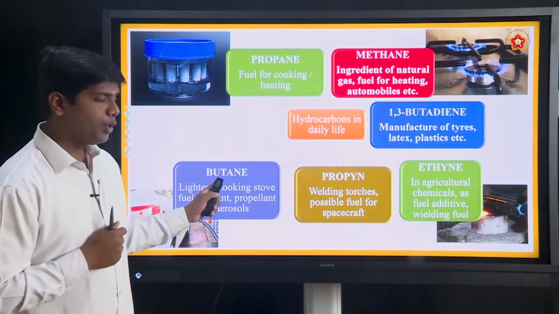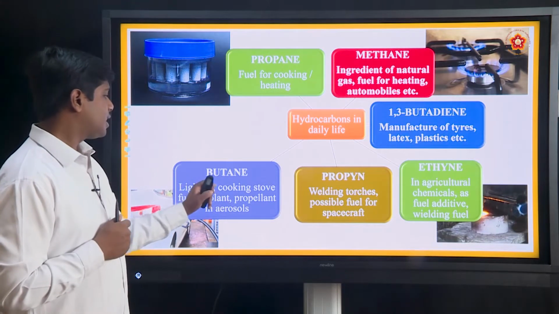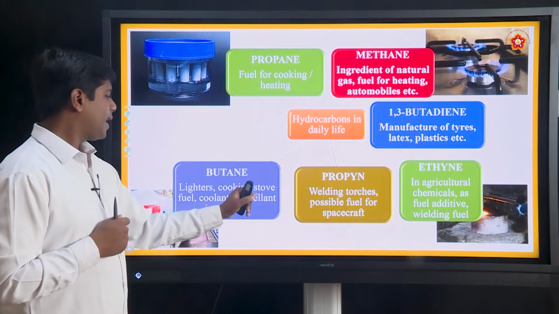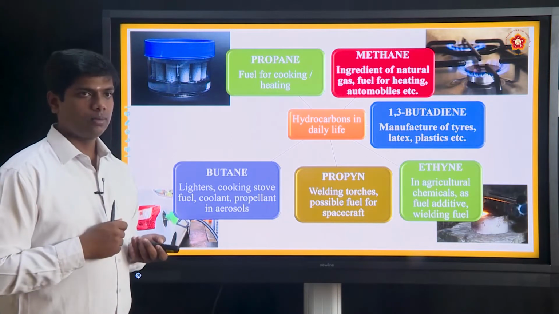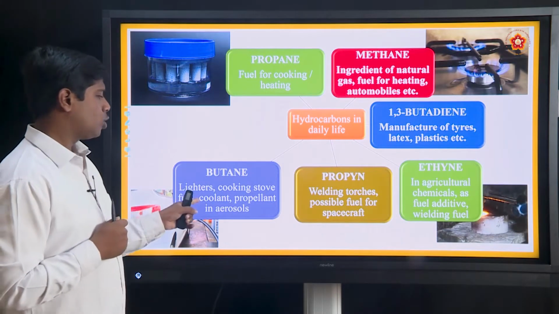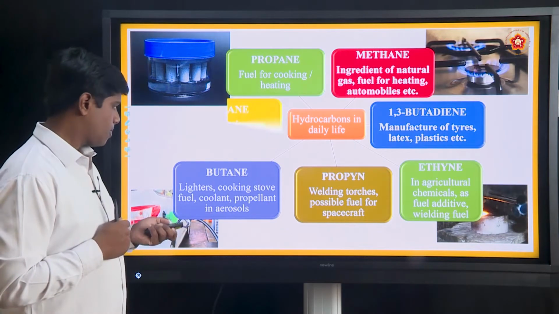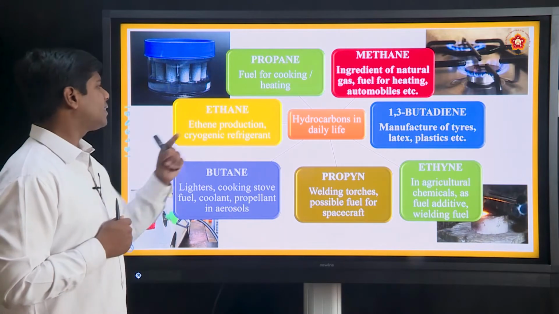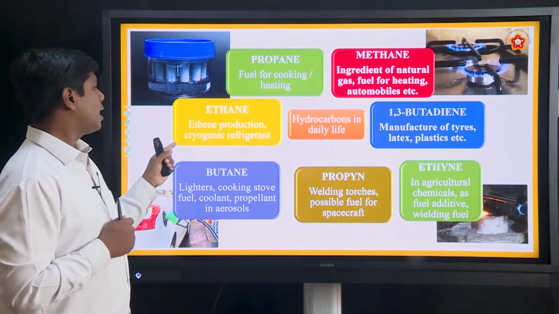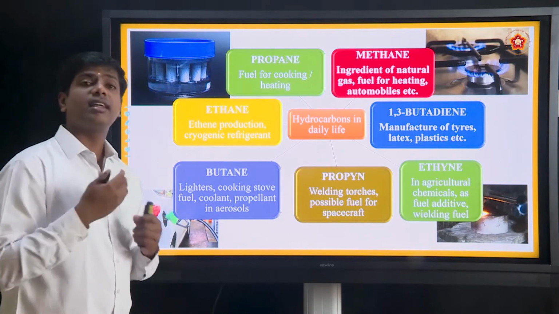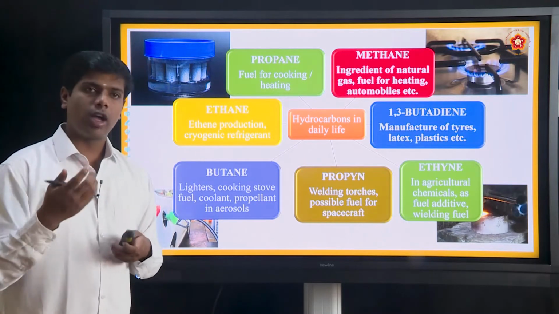Next, butane: lighters, cooking stove fuel, coolant, propellant in aerosols. Very important, coolant and propellant in aerosols. And ethane is generally used in what? Refrigerators. Very important. These are the general uses of hydrocarbons.